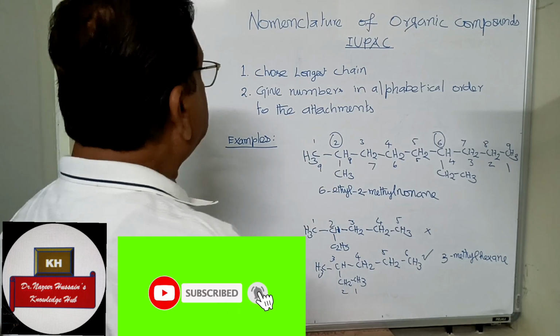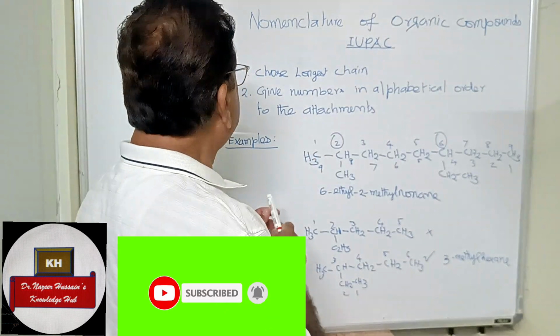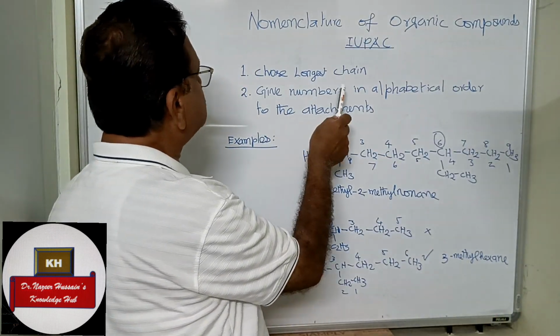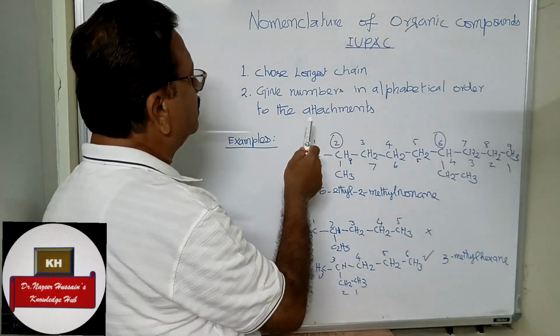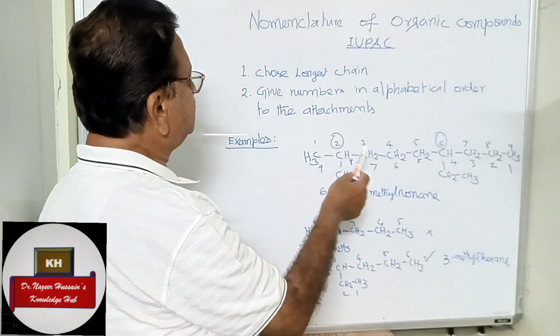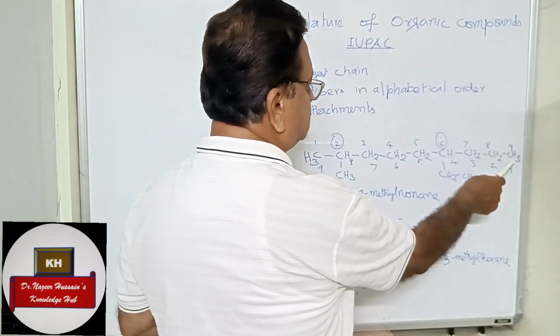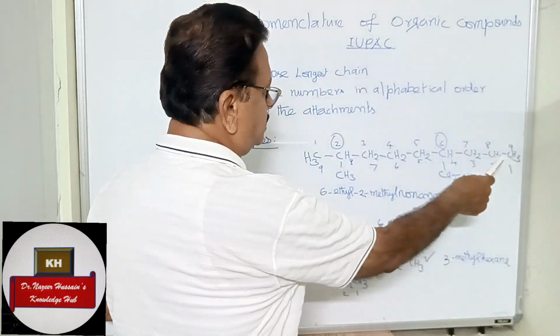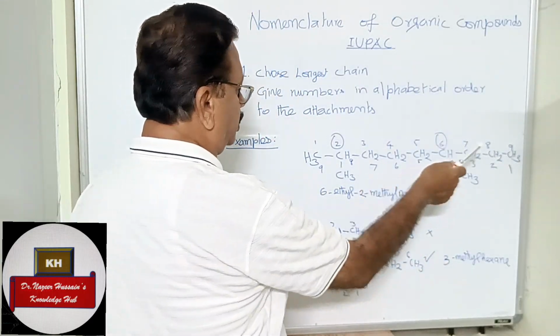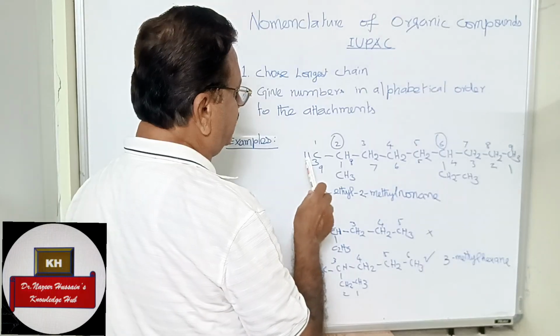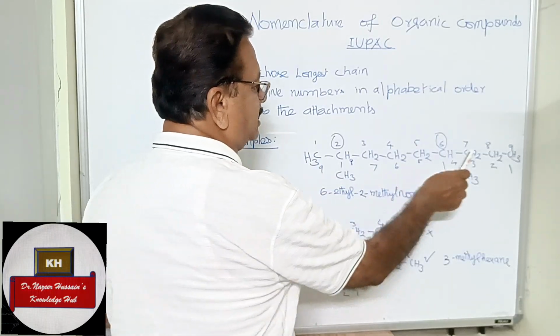Dear students, now we start naming the organic compounds. I have given two rules here. First, choose the longest chain. Second, give the numbers to the attachments according to alphabetical order. Now I have taken one longest chain, a hydrocarbon, which has 9 carbon atoms, which is called nonene. So we start giving the numbers 1, 2, 3, 4, 5, 6.